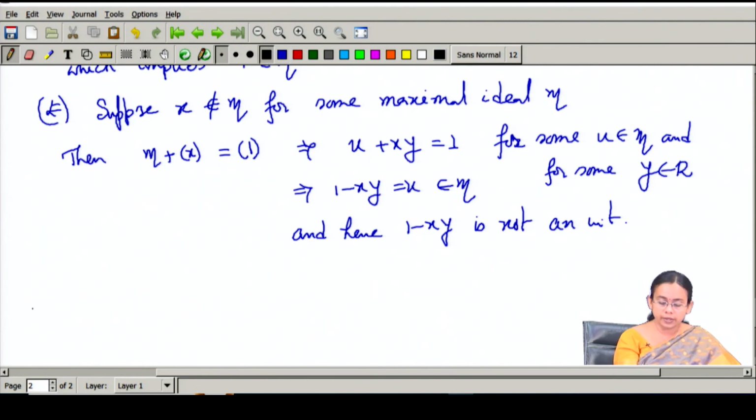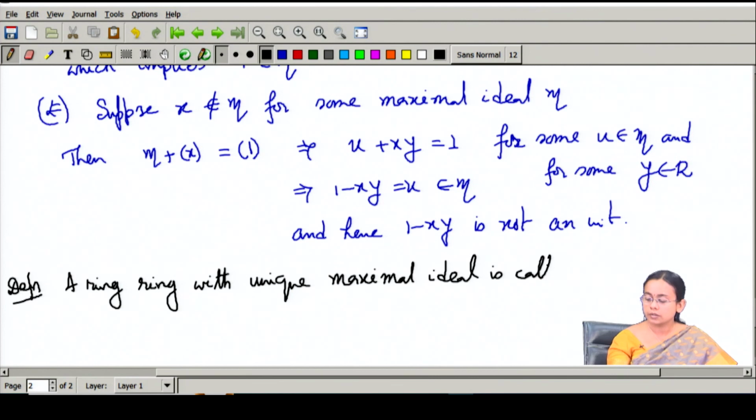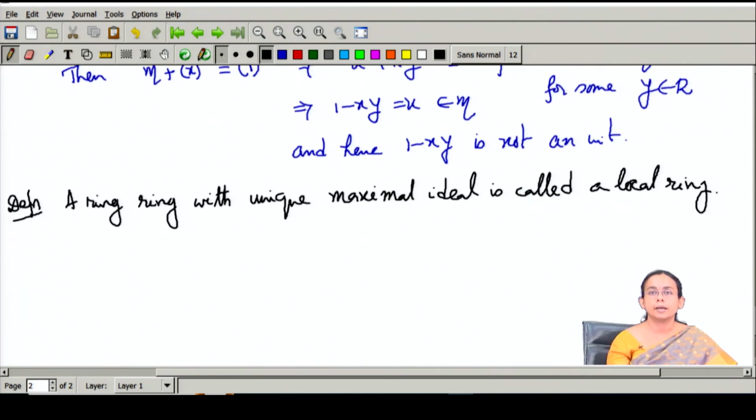Now, I will define one more term which is known as the local ring. A ring with a unique maximal ideal is called a local ring. That means in that ring I have only one maximal ideal, there is no other maximal ideal.